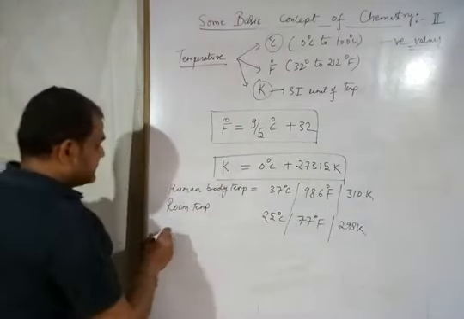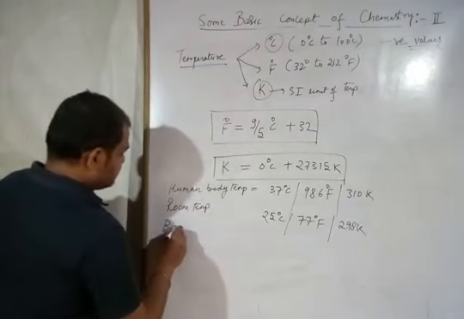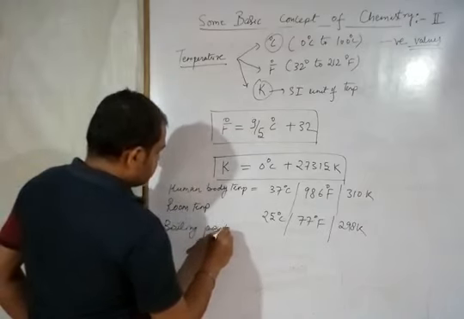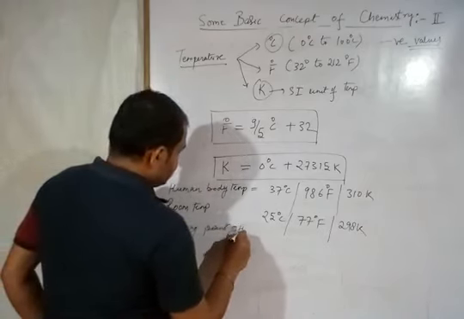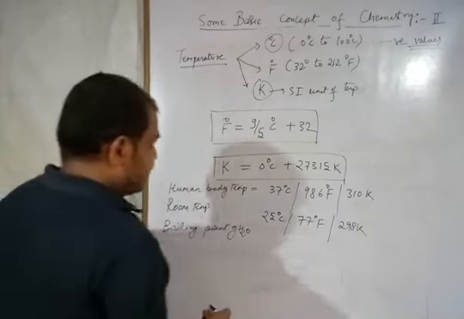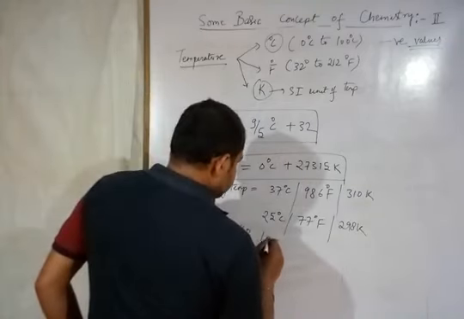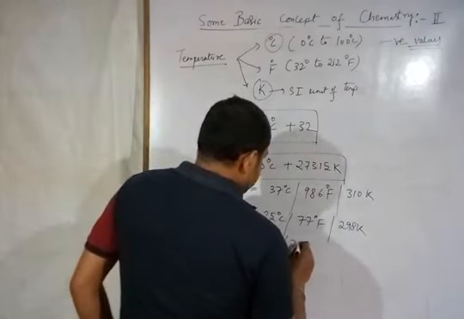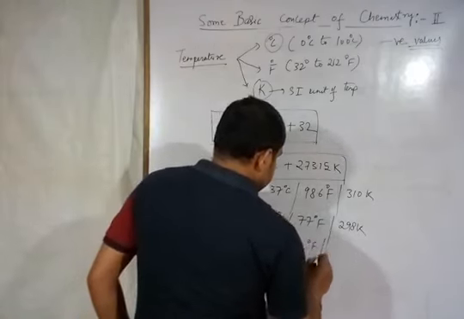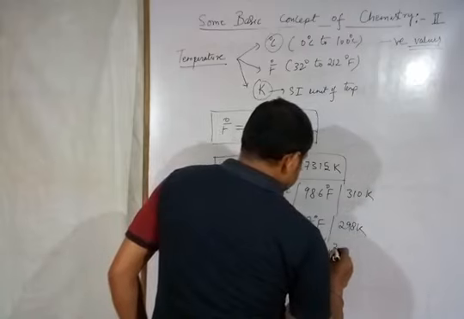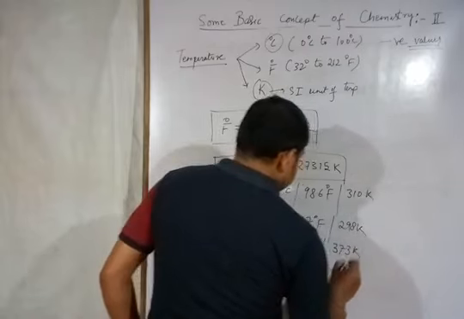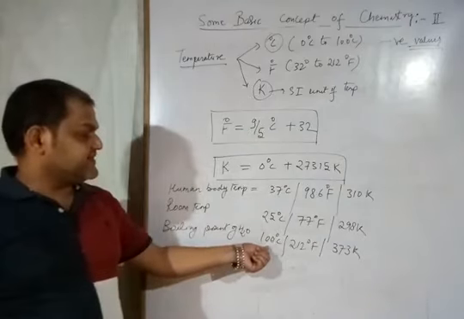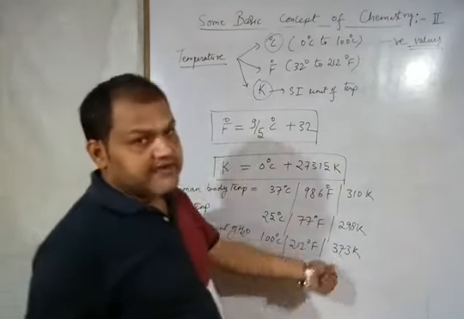Now after room temperature, boiling point of water. Boiling point of H2O. In degree Celsius, it's 100 degrees Celsius, and in Fahrenheit it becomes 212 degrees Fahrenheit, and in Kelvin it becomes 373 Kelvin. So this is the boiling point of H2O: 100 Celsius, 212 degrees Fahrenheit, and 373 Kelvin.